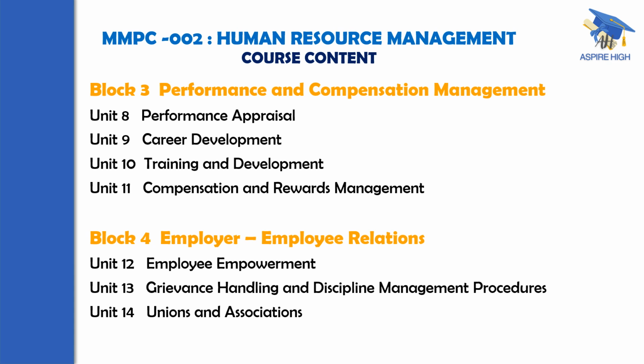The last block, block 4, is titled Employer-Employee Relations. It consists of 3 units, Unit 12, Unit 13, and Unit 14: employee empowerment, followed by grievance handling and discipline management procedures, and the last unit being unions and associations. In this way, the entire course is covered in 14 units that are grouped under 4 blocks, each block consisting of either 3 or 4 units.